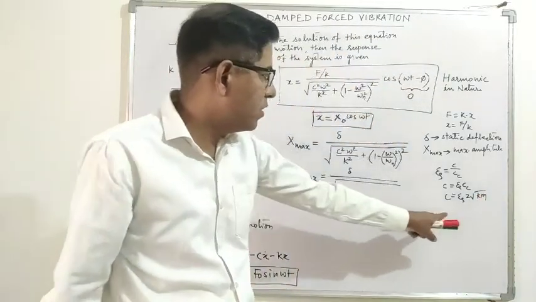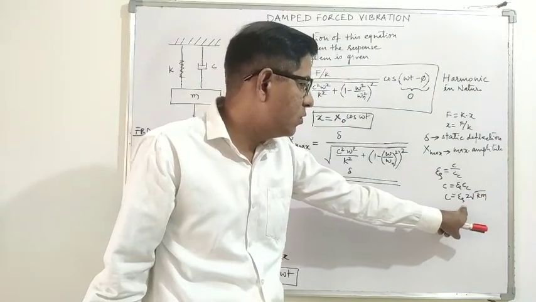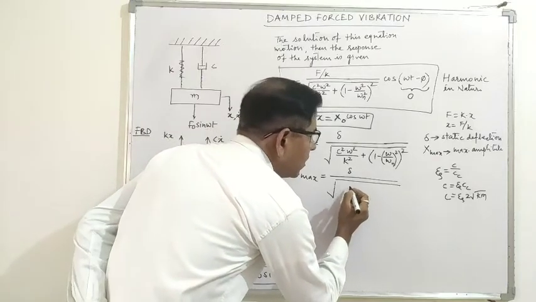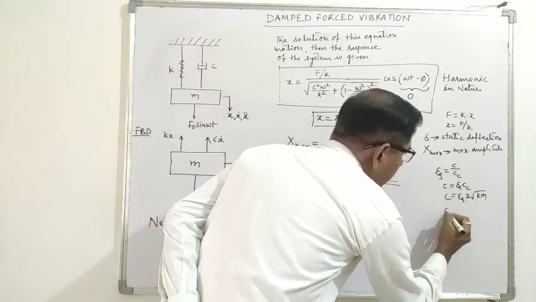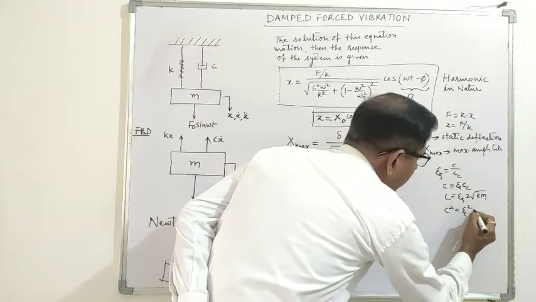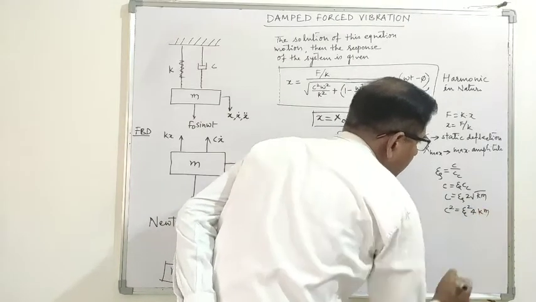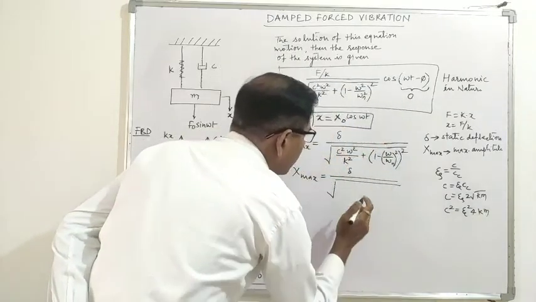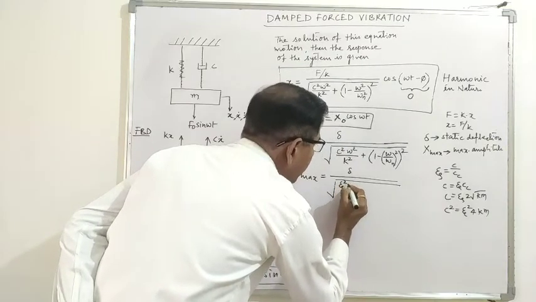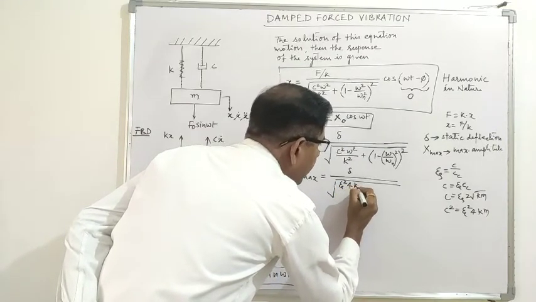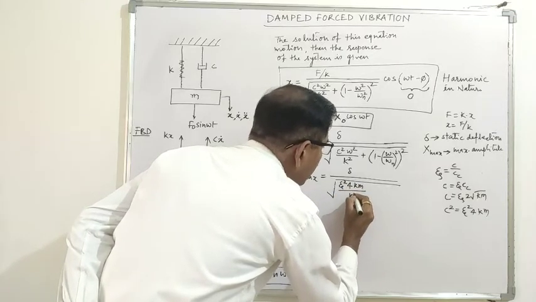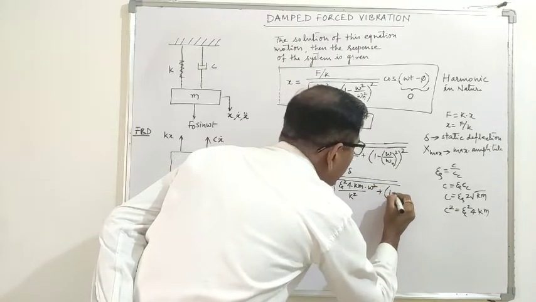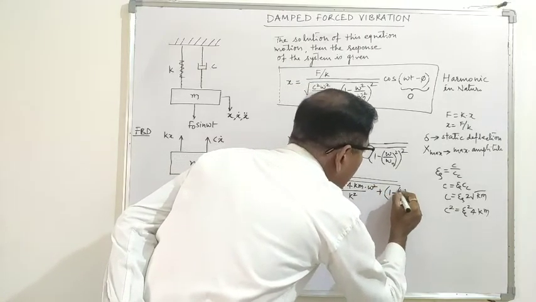If you put the value of c as zeta times 2 under root km, then c square becomes zeta square into 4 km. So we put this value in place of c square, and this becomes zeta square 4 km upon k square into omega square plus 1 minus omega by omega n whole square.